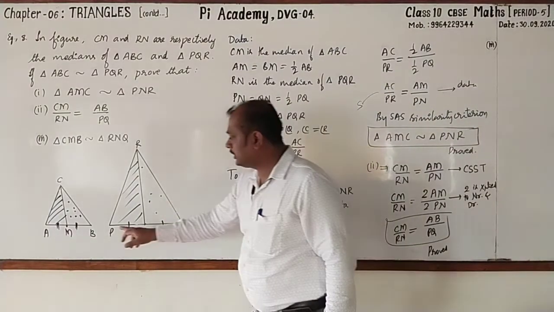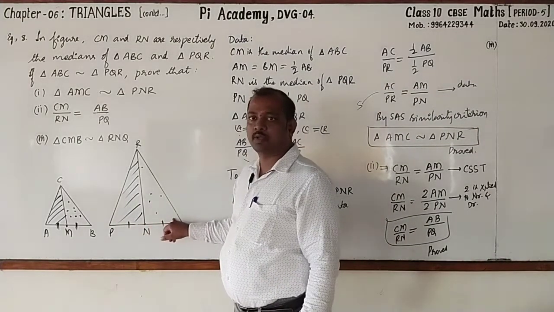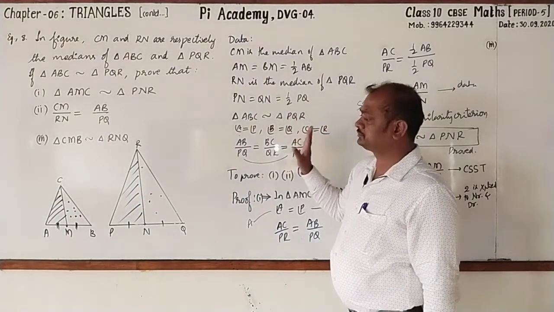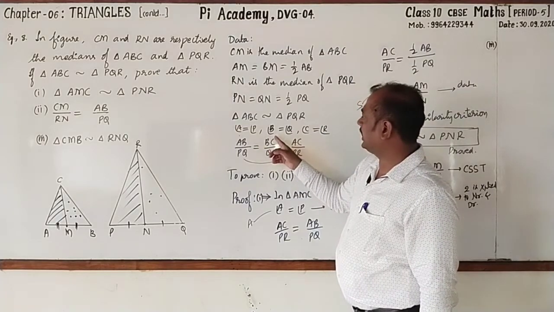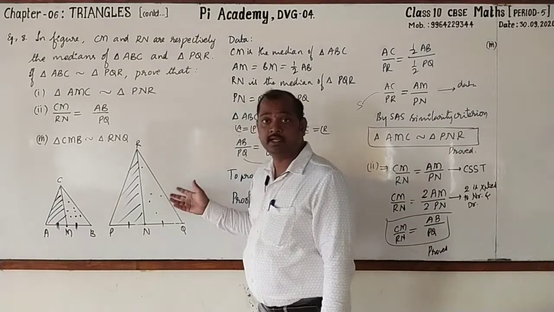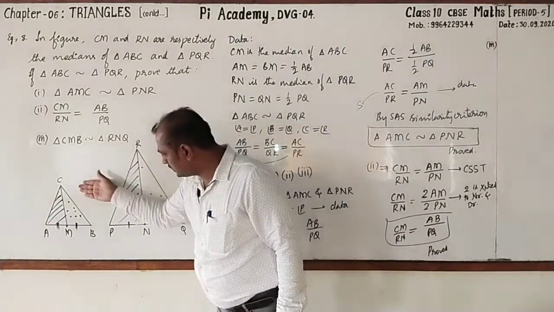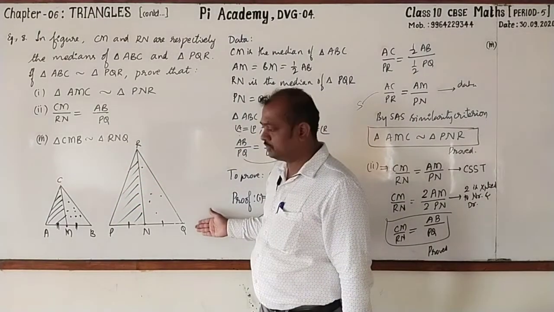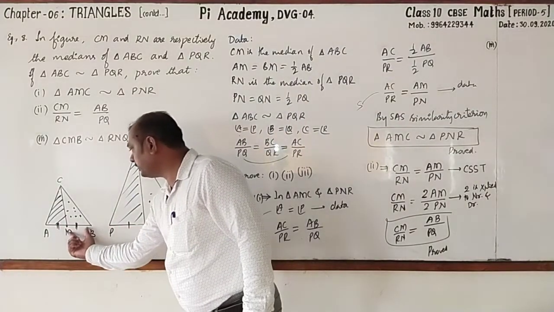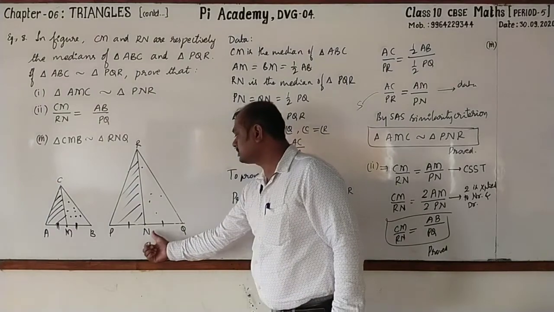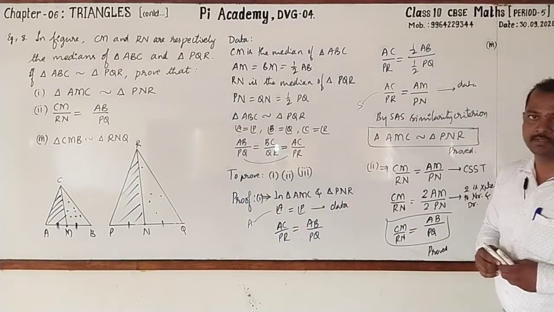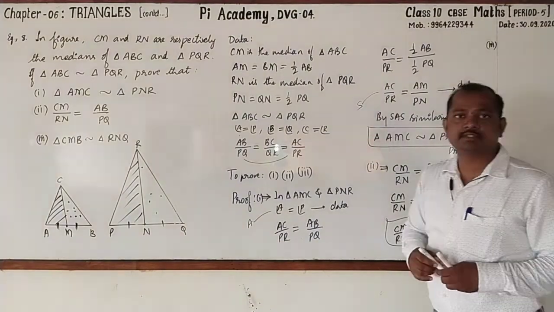Look here. Here angle B and angle Q are equal because these whole triangles are similar. Here only we have written angle B and Q are equal, and the sides including these. We know that CB by RQ, which is equal to AB by PQ. Half of AB is MB, half of PQ is PN. By using again SAS similarity, you can say both the triangles are similar.